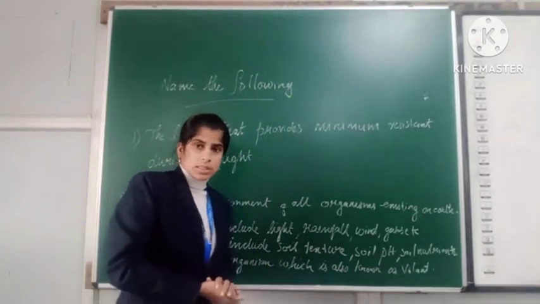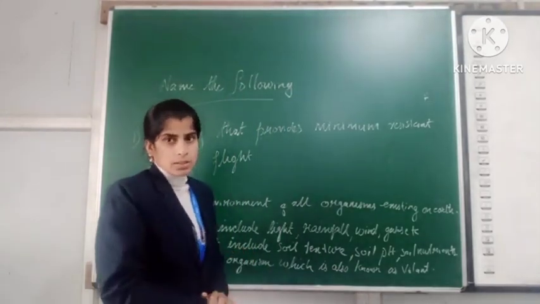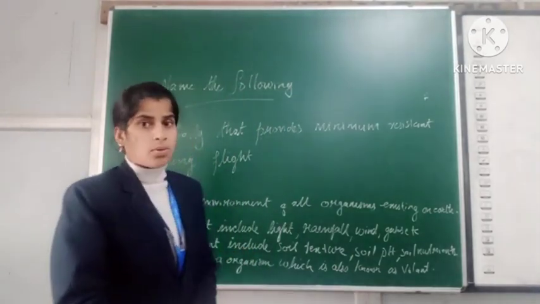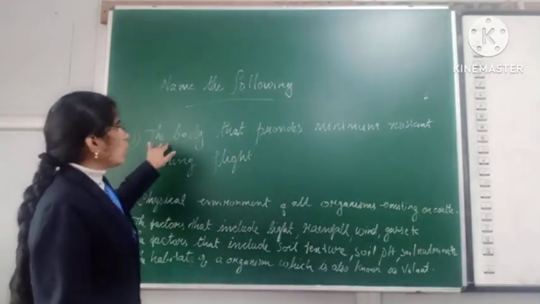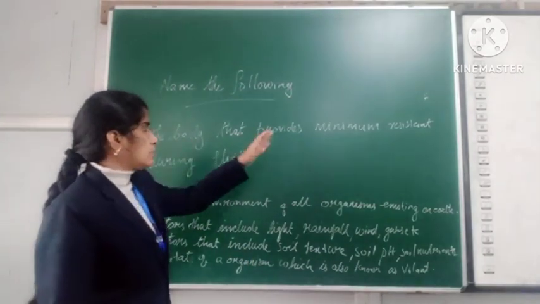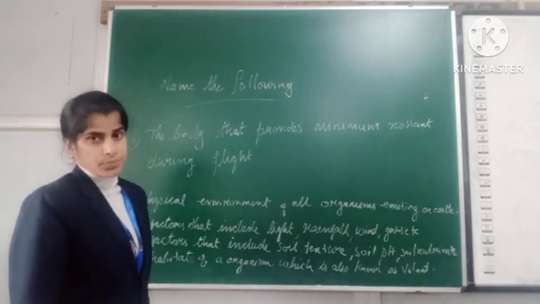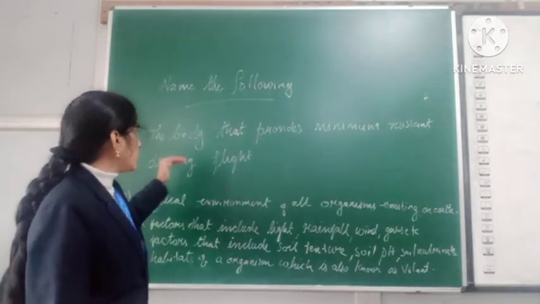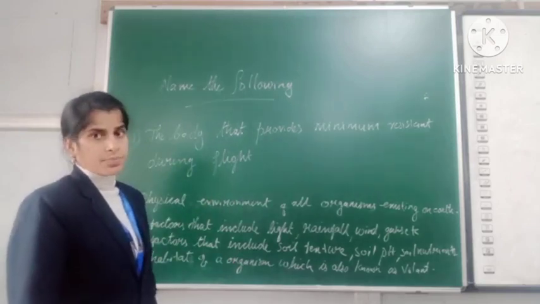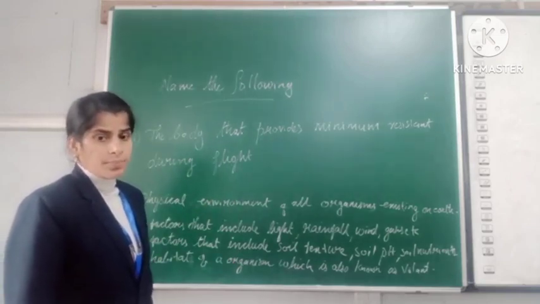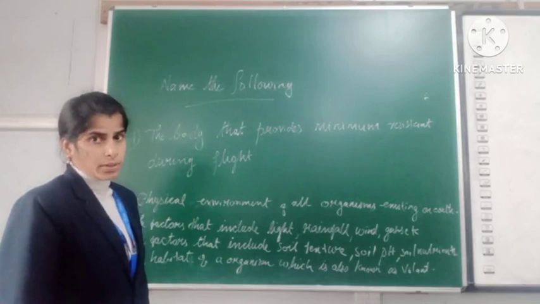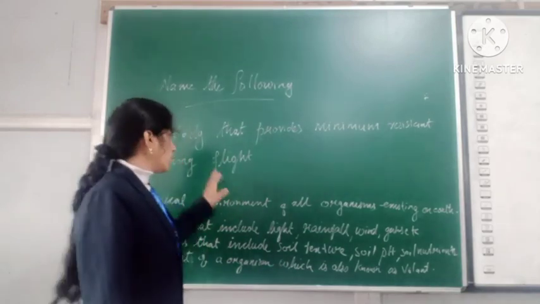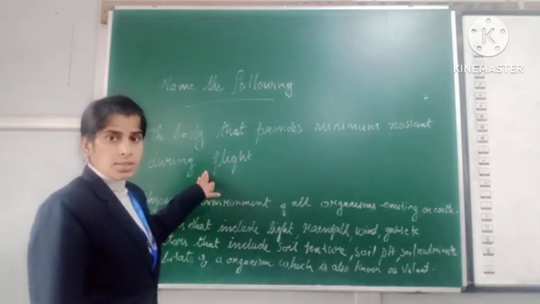So now we are going to discuss some of our chapter exercise part. First one, name the following. The body that provides minimum resistance during flight. What's the answer? Streamlined body. That is the first one.